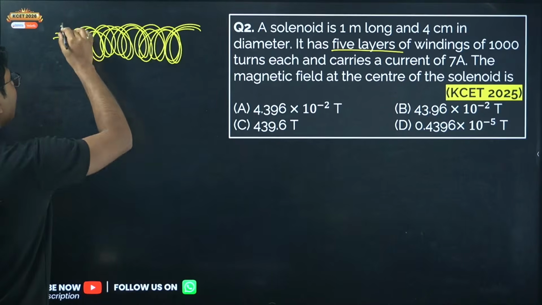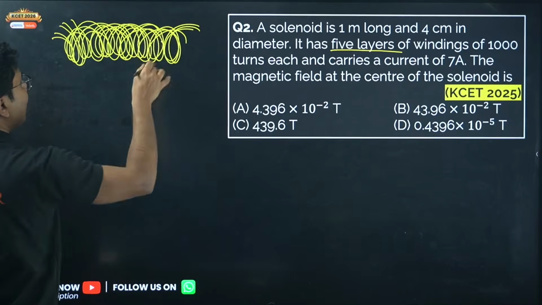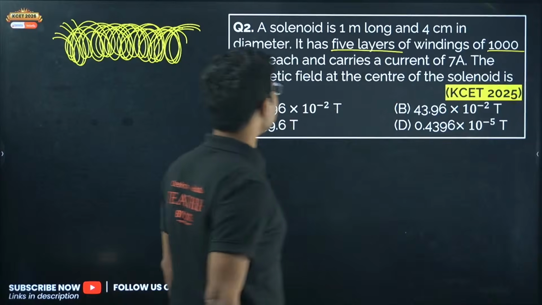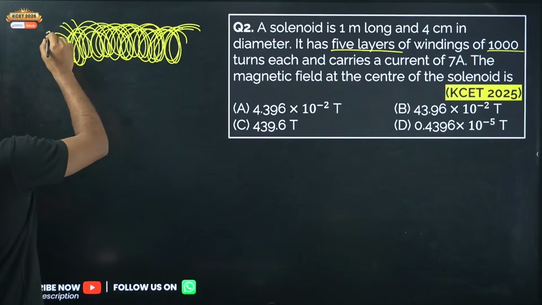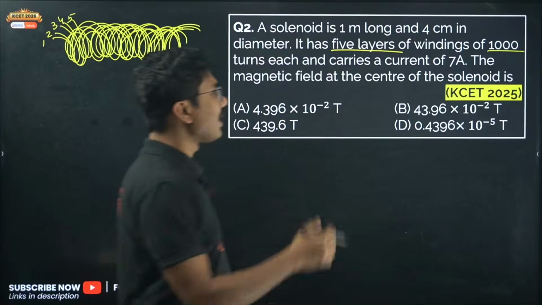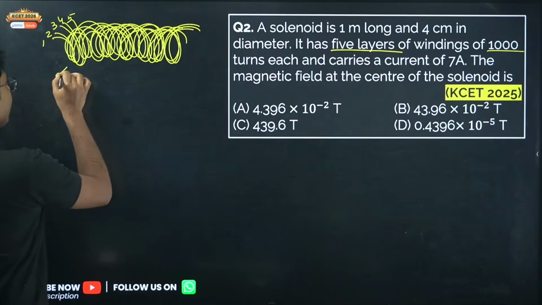Like that there are 4, and then lastly 5. Each layer has total windings of 1000 turns. So each of the 5 layers has 1000 turns, right? The length is fixed. The length of this is 1 meter.